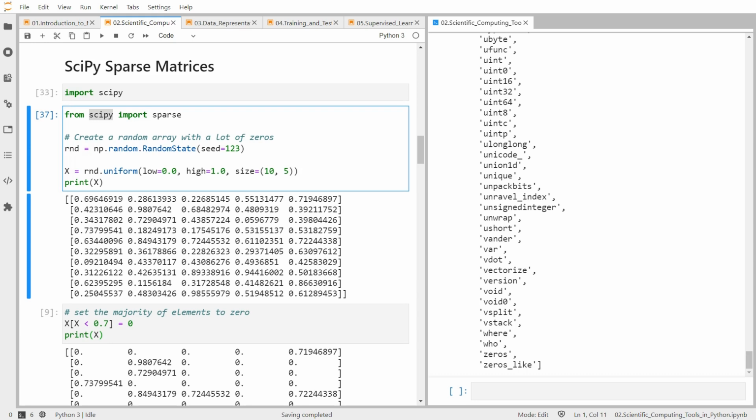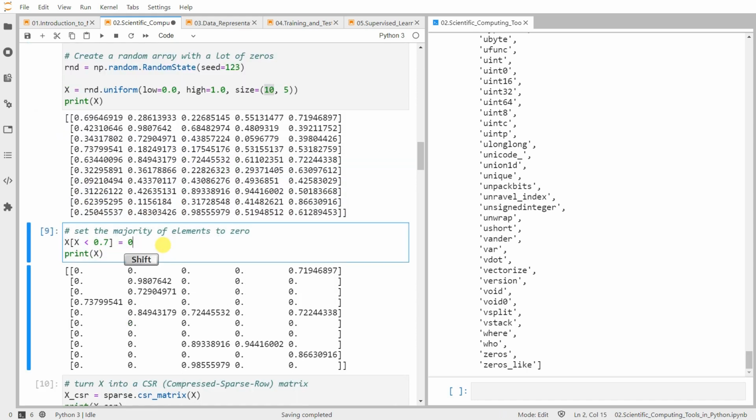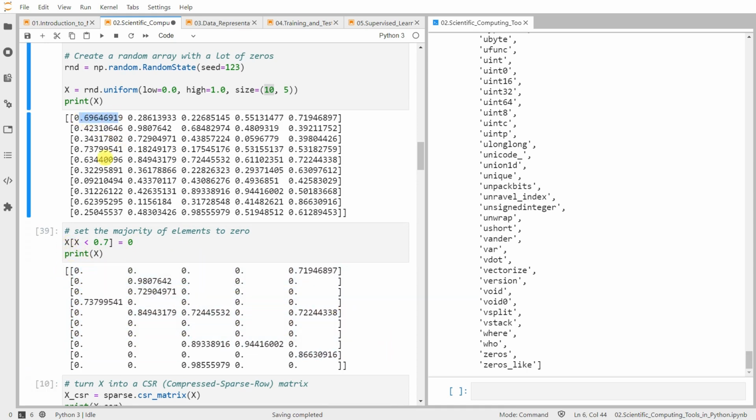We can create and manipulate sparse matrices as follows. Let us first create a random matrix sampled uniformly with the following size, a 10 by 5 array. And then from this, we create another matrix by making most of the entries zero, a so-called matrix with a lot of zeros.